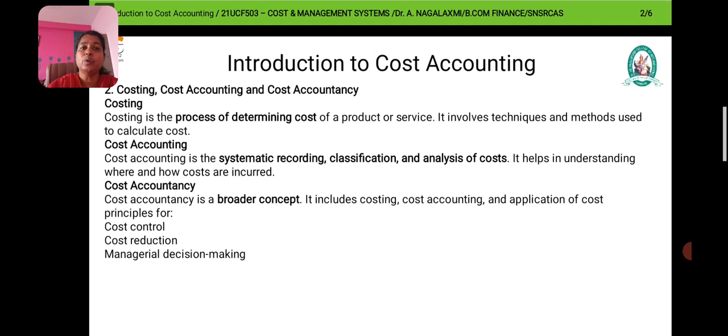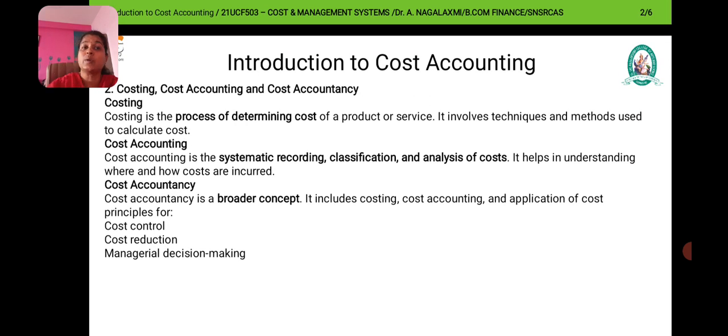The next thing we have to know is what is meant by costing, cost accountancy and cost accounting. First, costing. What is costing? Costing is a process of determining the cost of a product or service. Some process, some steps, or some method is to be used for determining the cost of a product or service. That is said to be costing. It involves techniques and methods used to calculate cost. So we have to adopt certain techniques or methods in order to calculate the cost. That technique or method is said to be costing.